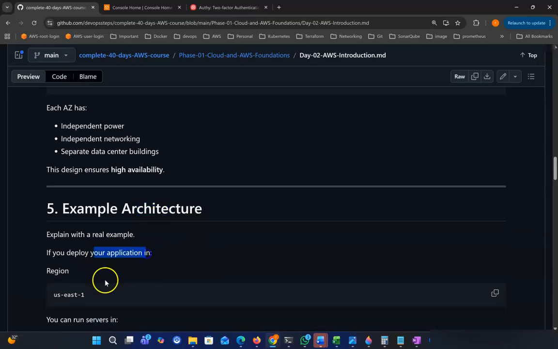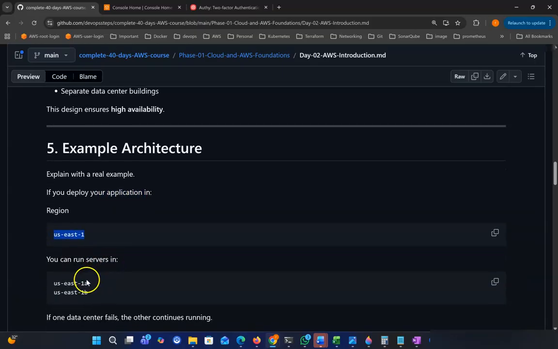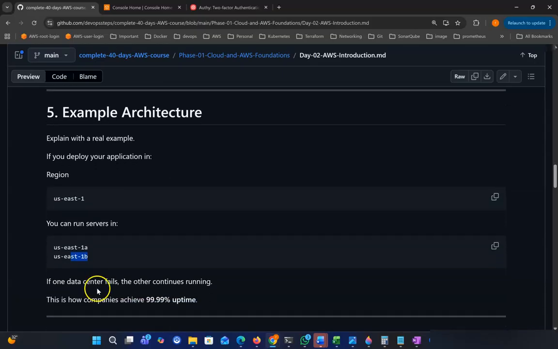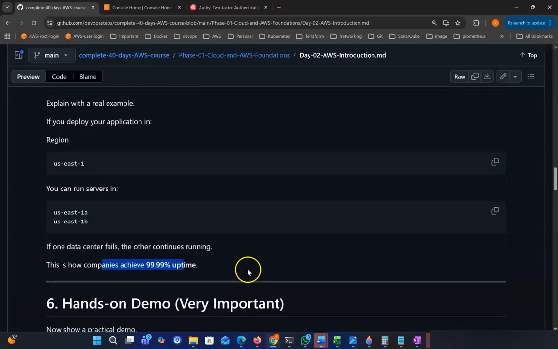If you deploy an application in the US East 1 region, our server could be in US East 1A or US East 1B. So if one data center fails, the other continues running. If 1A fails, then our data is retrieved from 1B. That's why they say 99.9% or 100% uptime.